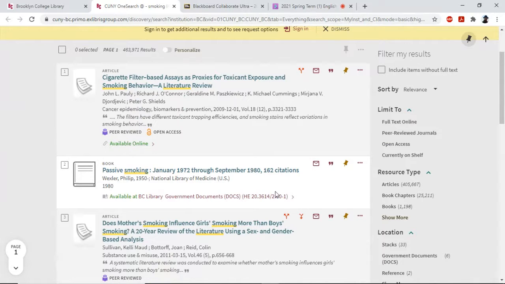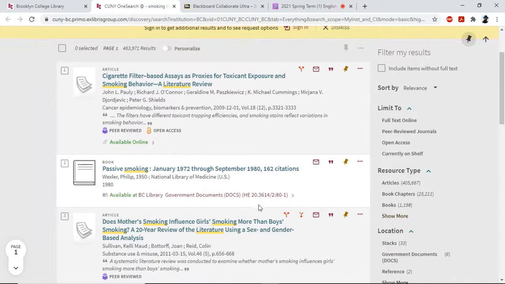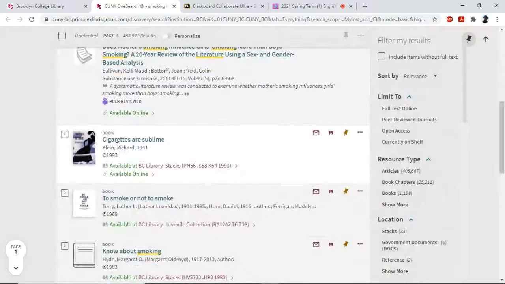And when we left off, we found that searching the title of the short story that we were looking at, Stephen King's The 10 O'Clock People, we found that just by searching the title, we didn't find very much. So we had started to go down the line of researching themes that are exhibited in this story. And we found pretty quickly this book, which is available as an e-version called Cigarettes Are Sublime. And it seemed like this would be a pretty good source.